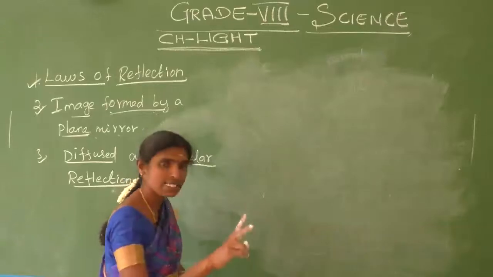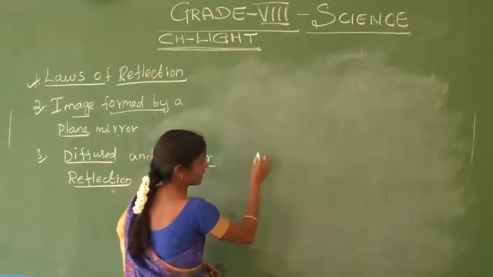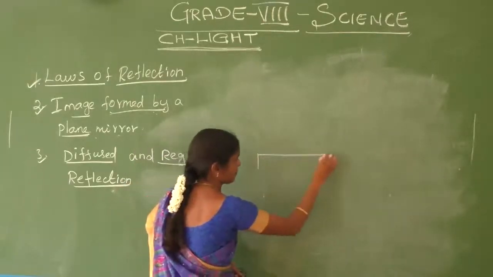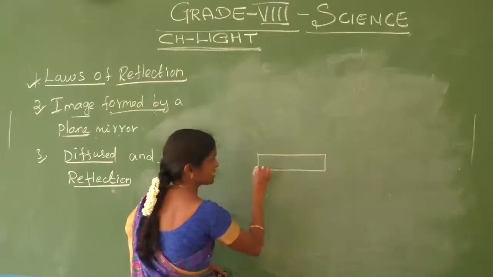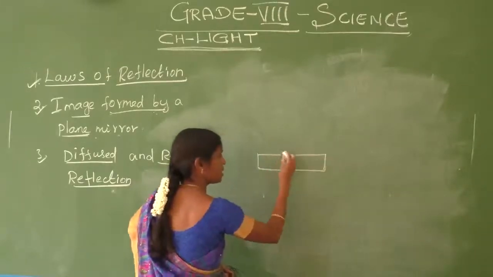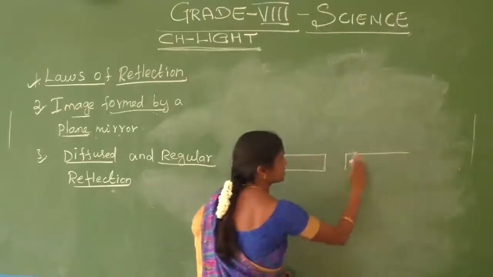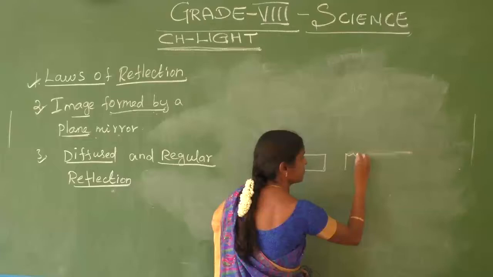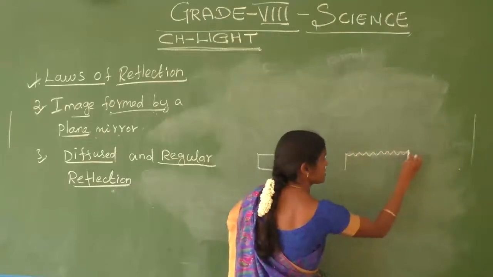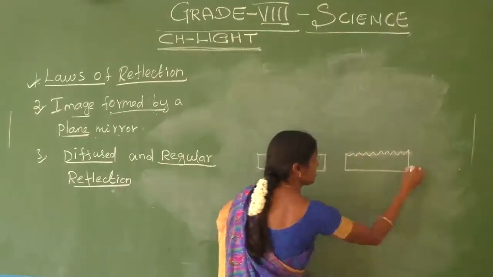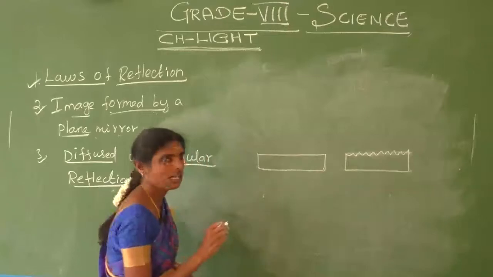Okay, let us consider two objects. See here, this is the polished plane surface, the even polished surface. This is an uneven polished surface. Do you understand?